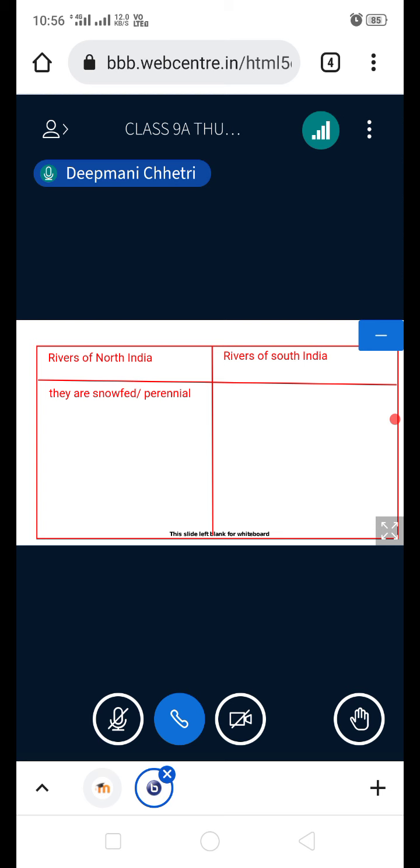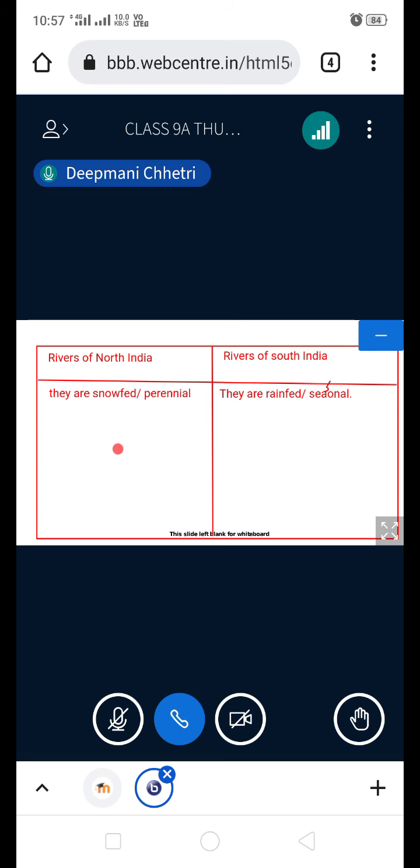Now, just opposite of snow-fed will be rain-fed. This means seasonal. So write down for South India, they are rain-fed. Rain-fed means only in the rainy season they contain water, and most of the time they remain dry. During the rainy season they are filled with water. Sorry, the seasonal spelling is wrong, please correct it. SEASONAL, S is missing. Understood now? So the first point is done.